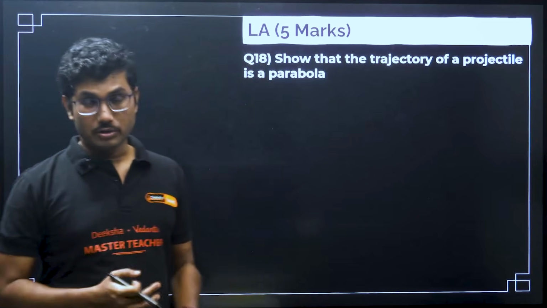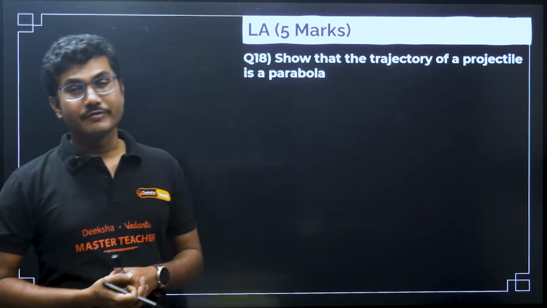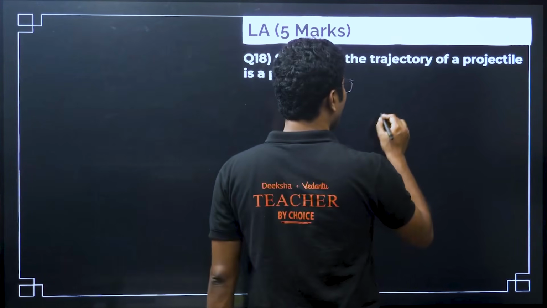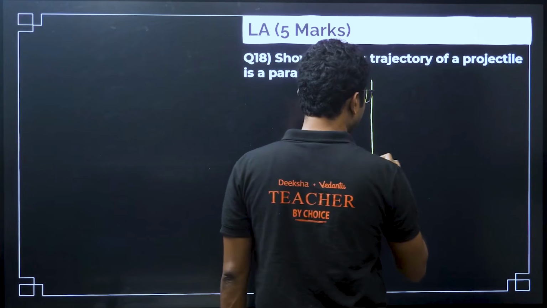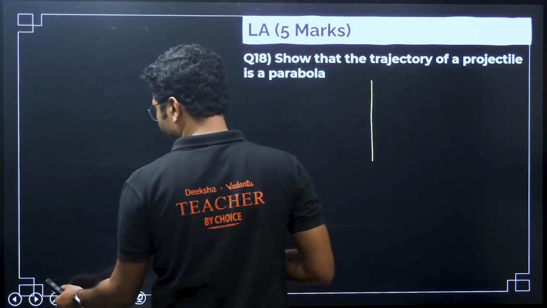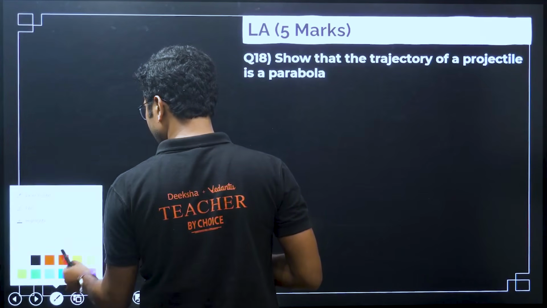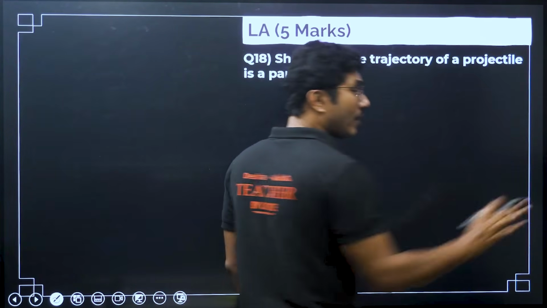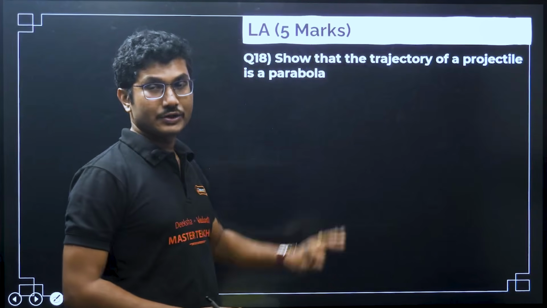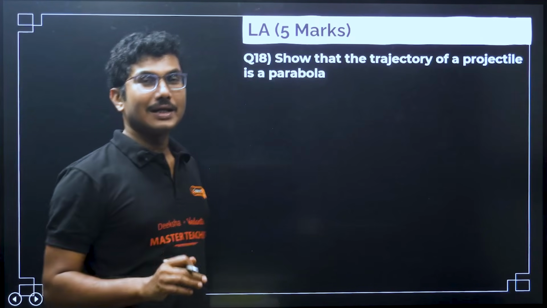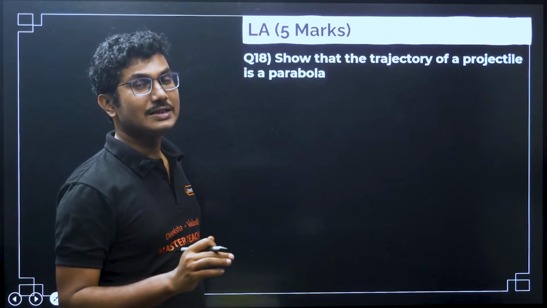This question comes almost every year in the PU1 final exam. If you learn this one derivation, it will work like a charm.